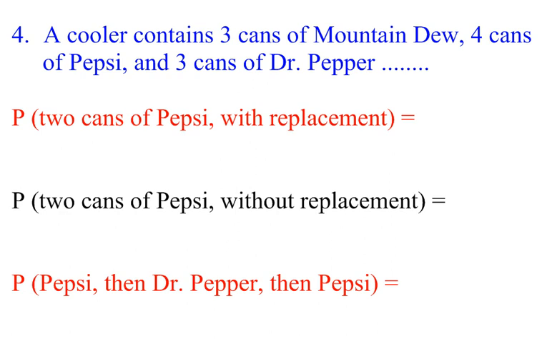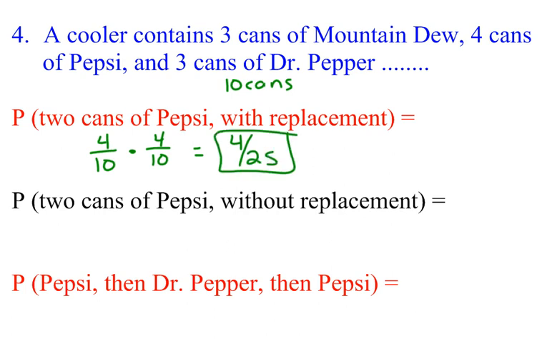Number 4, it says we have a cooler that contains 3 Mountain Dews, 4 cans of Pepsi, and 3 cans of Dr. Pepper. What's the probability I grab 2 cans of Pepsi without replacement? So let's add up here. We have 10 cans of pop total. So to get a can of Pepsi, since there are 4 of them, I have a 4 in 10 chance of getting a Pepsi when I grab it. Then I put the Pepsi back, mix the pops up. What's the chance I'd pull a Pepsi out again? 4 out of 10. So when you multiply those together, you get 4/25 when you reduce that fraction. So that's the probability of pulling out 2 cans of Pepsi with a replacement.